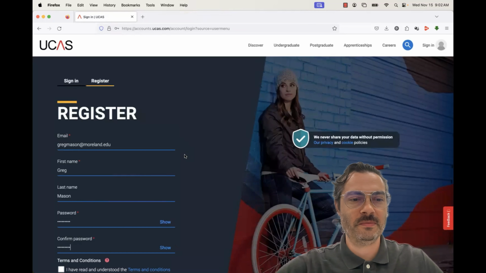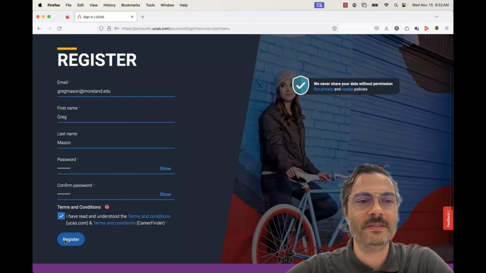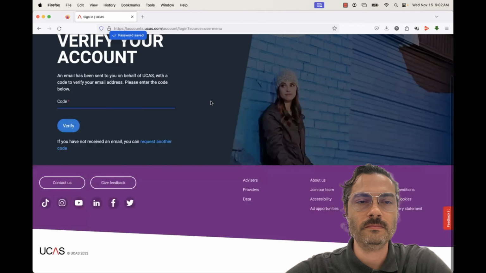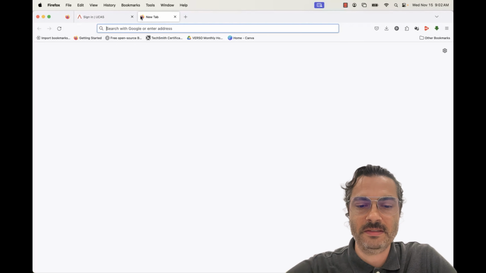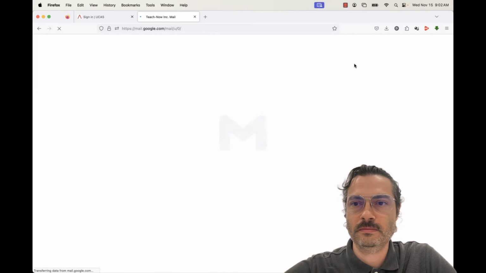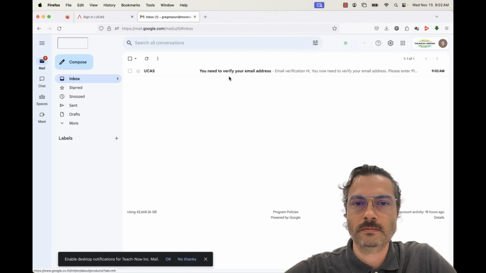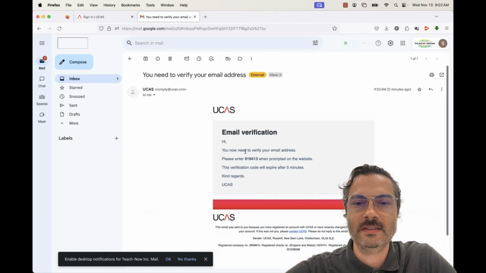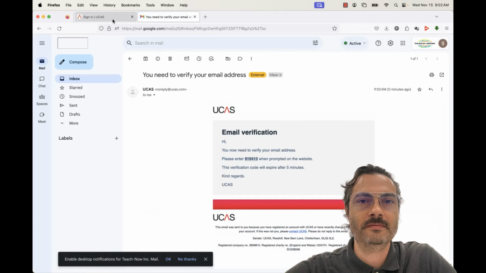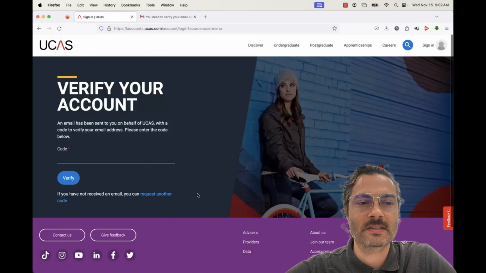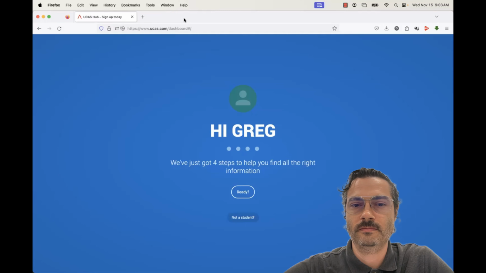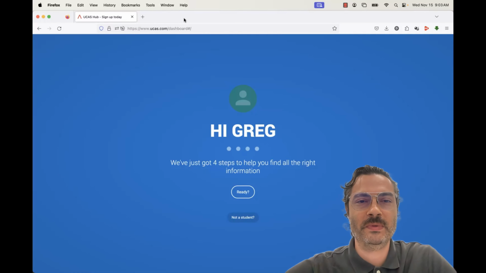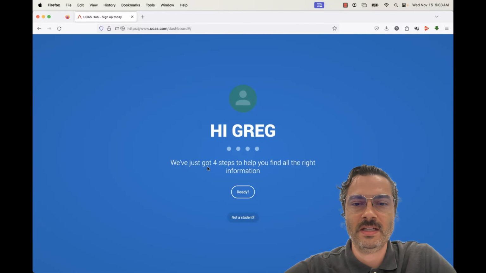Once we have our information there, it's going to send a confirmation. And then we just need to log into our email. And here's the confirmation code. Copy that. We go back into our page and we verify ourselves. Okay, now we have created our account and we're going to go through.